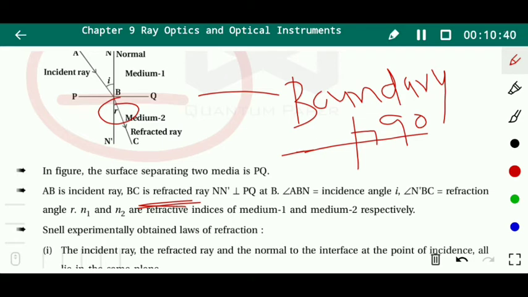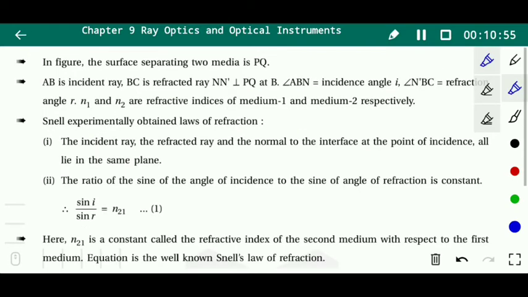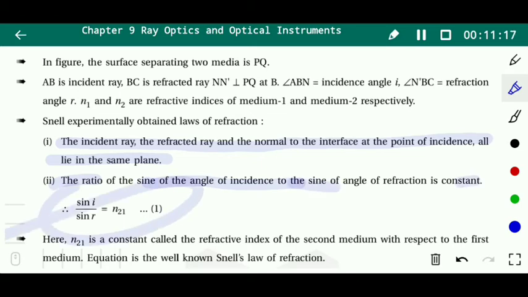So from this figure we can write the two laws of refraction of light. First, the incident ray, the refracted ray, and the normal to the interface at the point of incidence all lie in the same plane. The second is that the ratio of the sine of the angle of incidence to the sine of the angle of refraction is always constant. So sin i upon sin r is always constant.